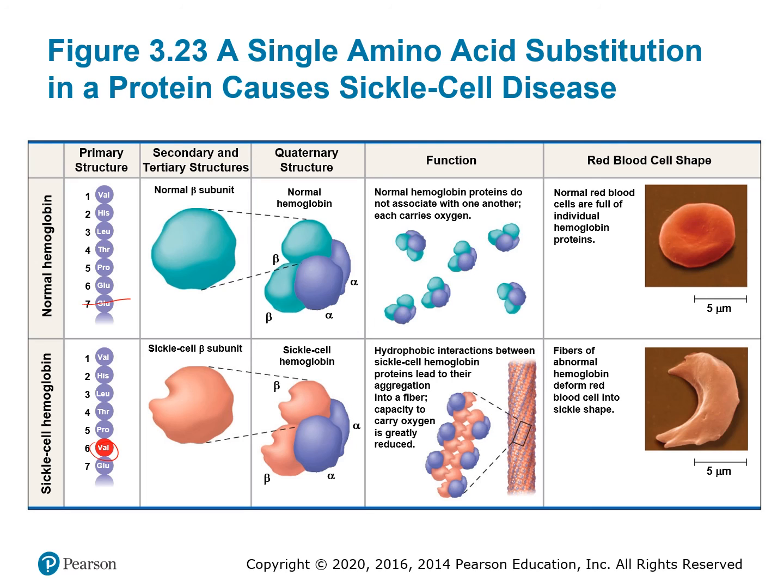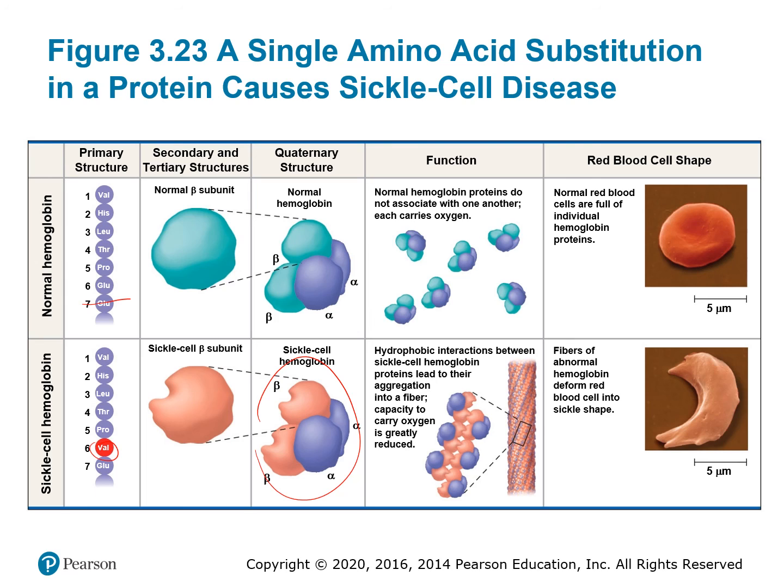And that in turn changes the way that the hemoglobin subunit associates with its protein partners. So here's the hemoglobin with the 4 subunits, and here's the abnormal form with those abnormally shaped beta subunits. And what happens is those abnormal hemoglobins then aggregate with one another and form these big long chains.